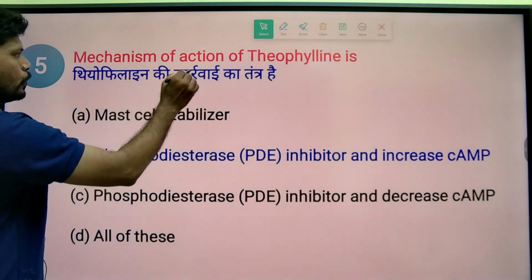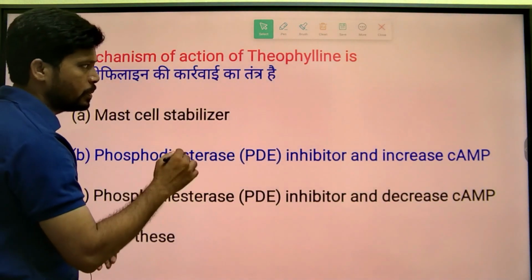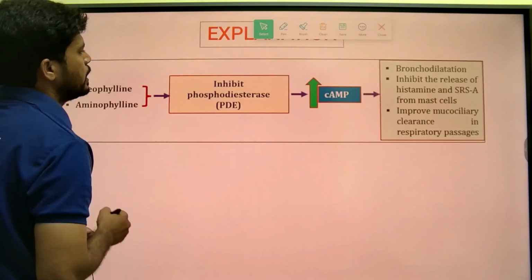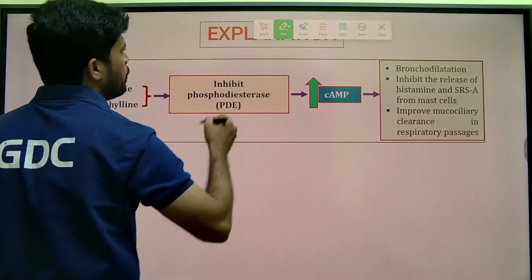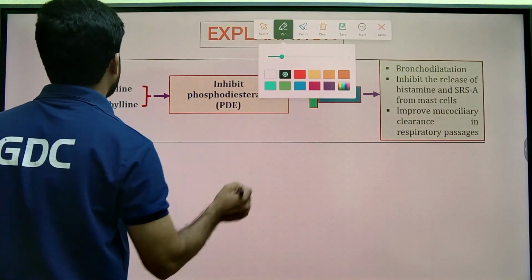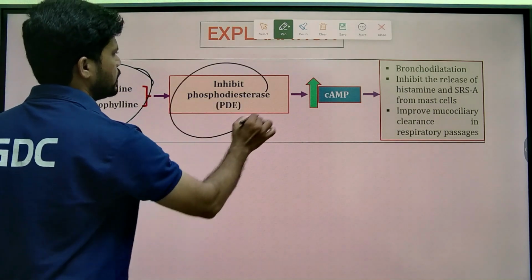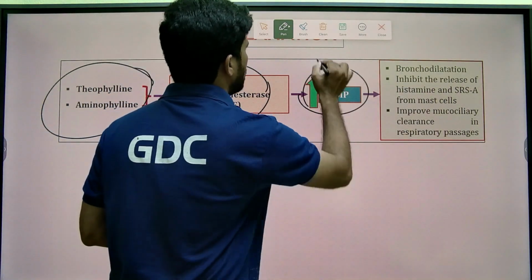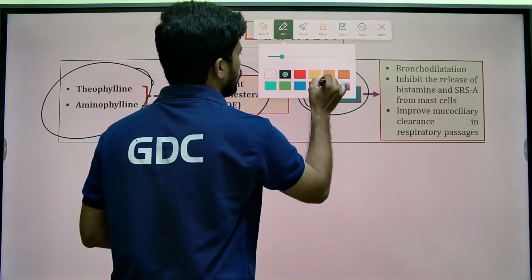So theophylline, in the treatment of asthma, inhibits the phosphodiesterase enzyme and increases the cyclic AMP levels. Increased cyclic AMP levels help in the treatment of asthma by relaxation of bronchial smooth muscle. Theophylline and aminophylline inhibit the phosphodiesterase enzyme and increase cyclic adenosine monophosphate levels.